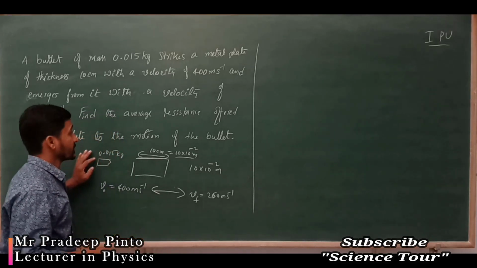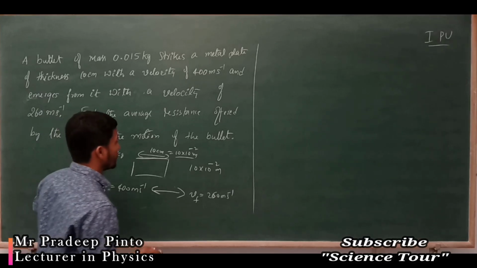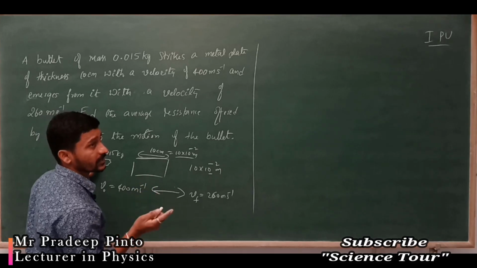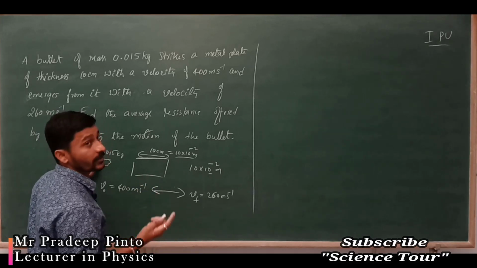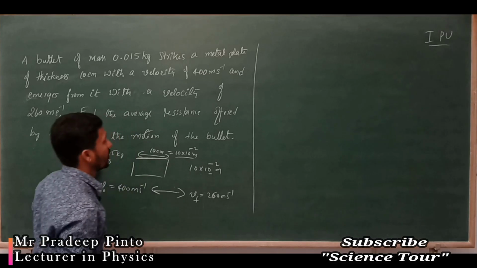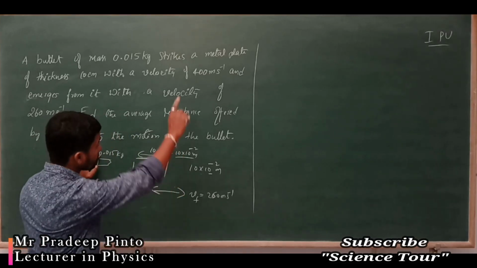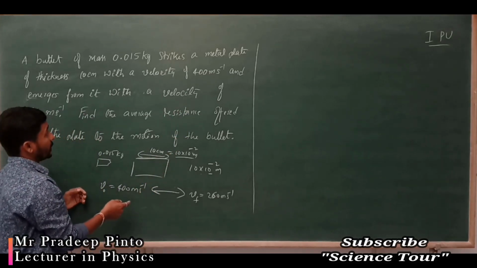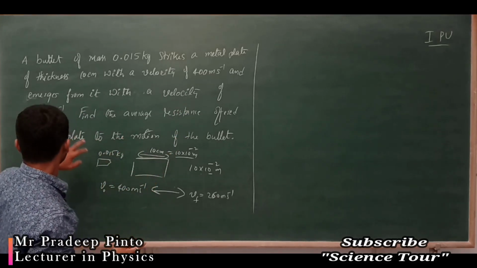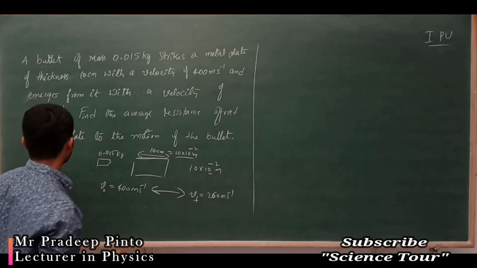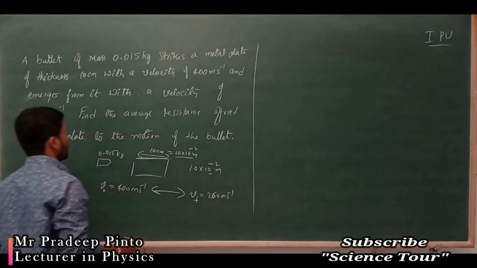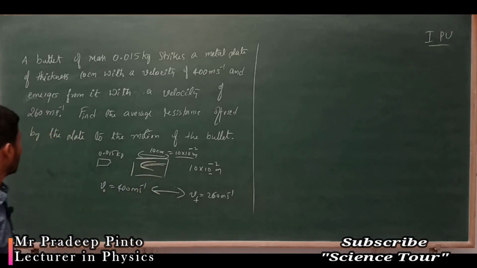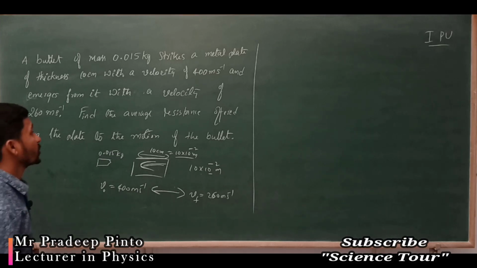Those prefixes I am going to tell you in the next classes. But now remember that 1 meter means 100 centimeter, so 10 centimeter means how many meters. The bullet strikes the metal plate with an initial velocity of 400 meter per second, and emerges from it with a final velocity of 260 meter per second. Find the average resistance offered by the plate to the motion of the bullet.